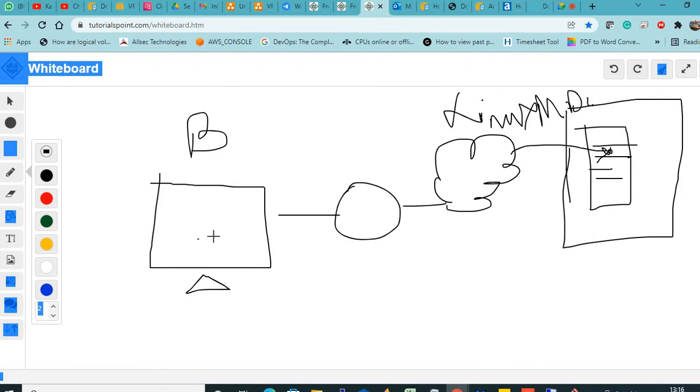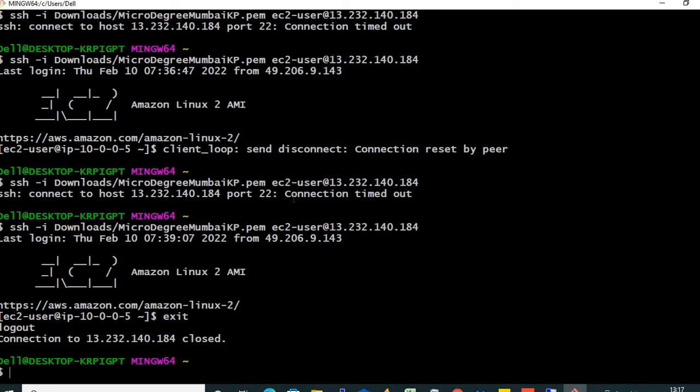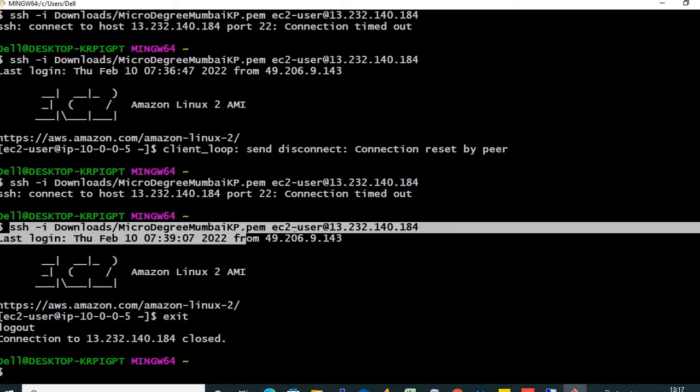If I had to log in from this computer to this server, there is a utility called MobaXterm or Git Bash. Git Bash is software from where you can log in via SSH. What is the protocol? That is SSH. So that is this software, it is just like an interface. So how will you log in? Via this command.